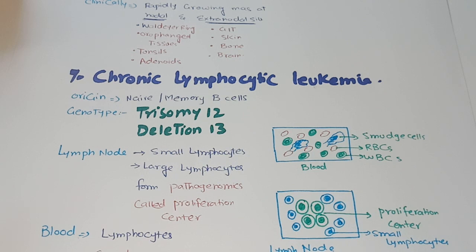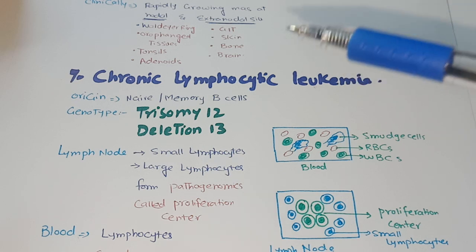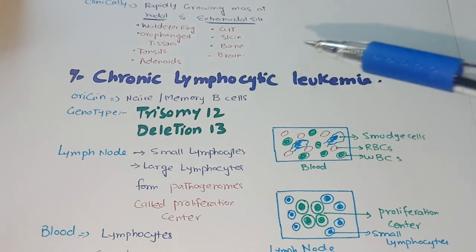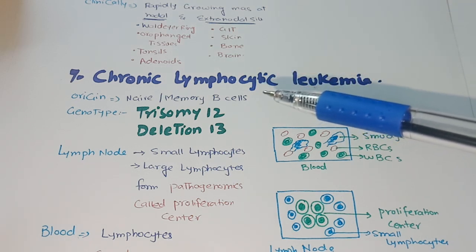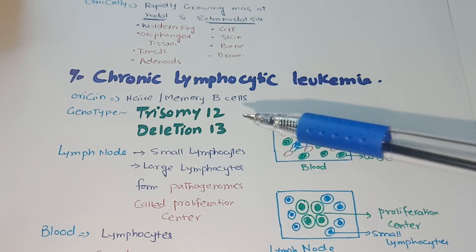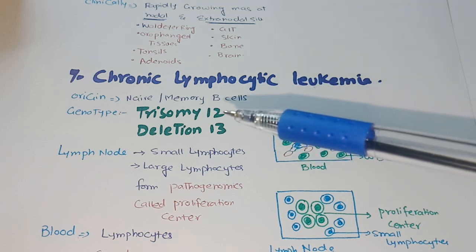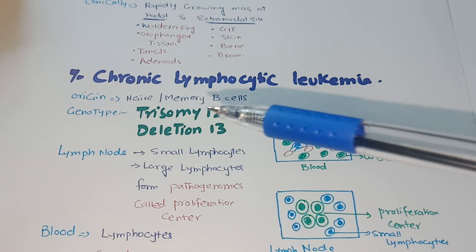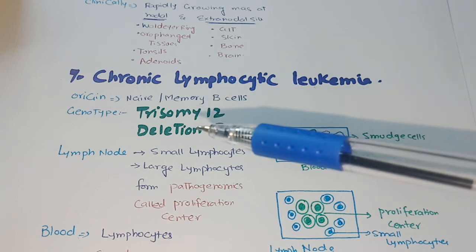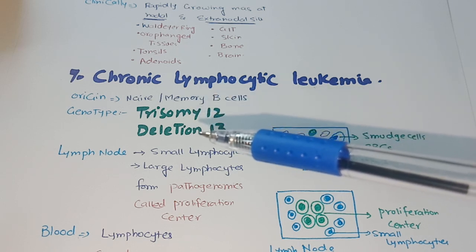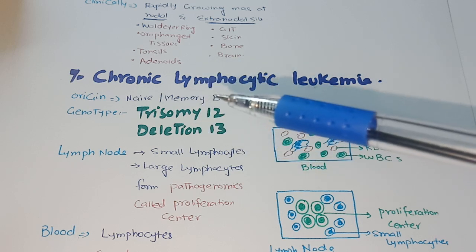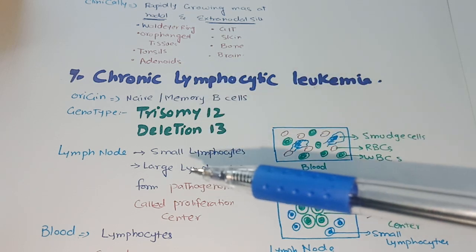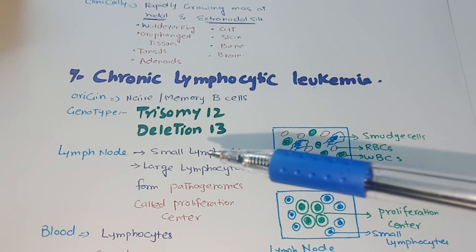Next type of non-Hodgkin lymphoma is chronic lymphocytic leukemia. This leukemia originates from memory B cells. They have genetic mutation in chromosomes 12 and 13. Chromosome 12 has trisomy and chromosome 13 has undergone deletion of some genes. This chronic lymphocytic leukemia mainly involves the lymph node.